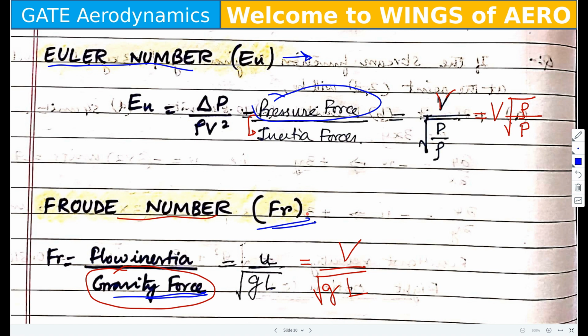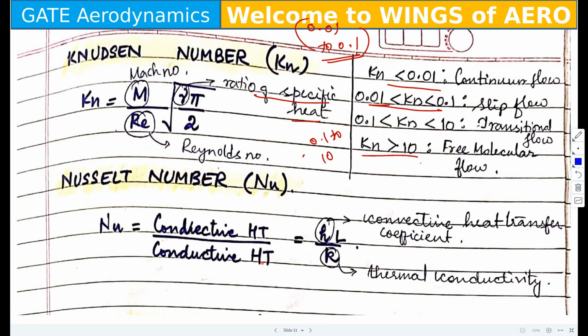So whenever you find some questions with effect of gravity or taking consideration of gravity, or some kind of relevant word, you have to understand that something has to relate with the Froude number. You have to find out V root over gL, that is velocity over root gL. So that formula again will come in the later part. So first you understand. Okay, that is the second important one.